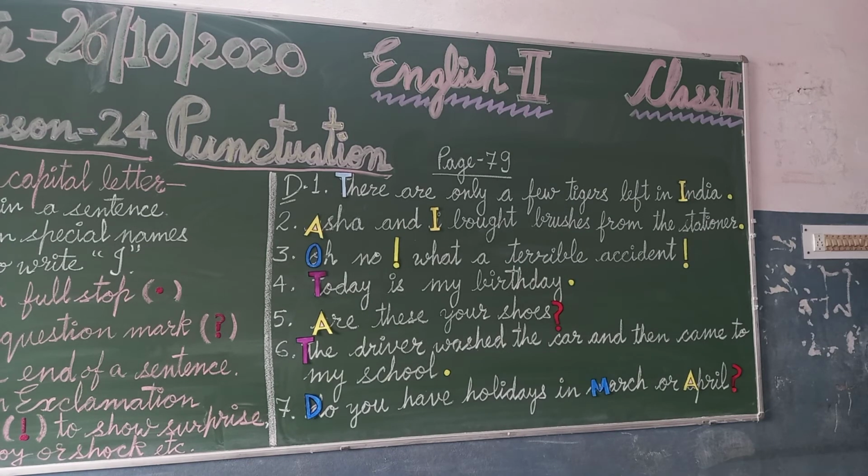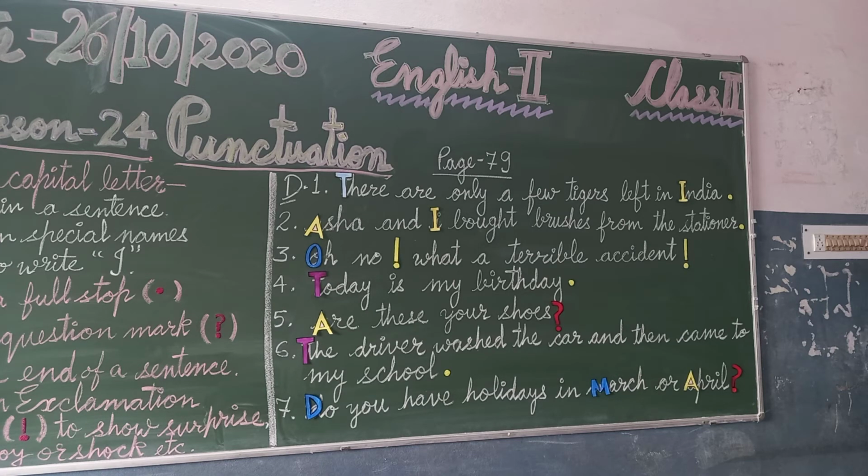Then come to number 3: Oh no, what a terrible accident! Here a shock is there. Oh no. Since O is the first letter of the sentence, O is written in a capital letter, and an exclamation mark is used after this extra feeling. Oh no, that's a shock, na? Then, what a terrible accident. Since the sentence is showing some extra feeling, we have to put a sign of exclamation at the end also.